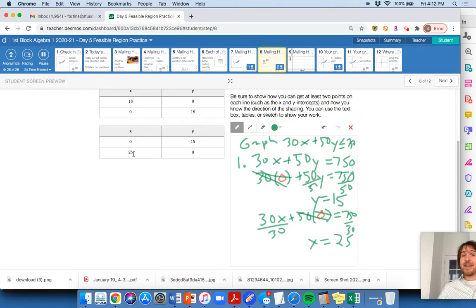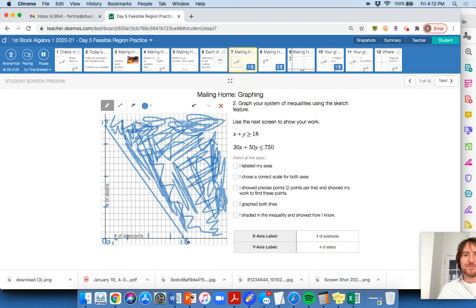We have it. And now I'm starting to get a little worried, because do I have enough space to have an x-intercept at 25? Oh no. What have I done? I might have to regraph this thing. Hopefully you don't find yourself in this situation. Anyways, let's go ahead and graph the boundary line. Are we going to be able to get to 25? I think so. If that's 18, this is 19, that's 20, 21, 22, 23, 24, 25. There's 25, and there's where my x-intercept is.